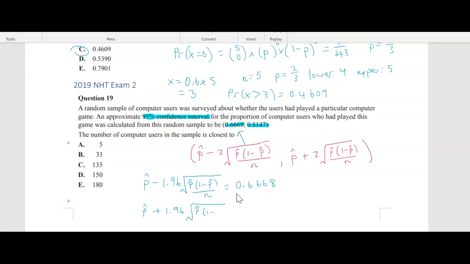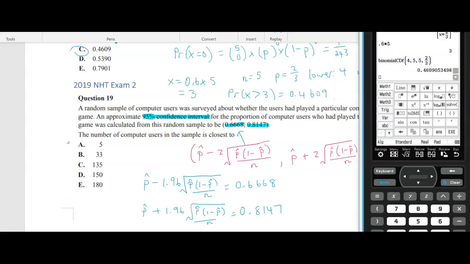I'll quickly write that. And then what we can do is just do solve on the calculator. So we're going to have two equations.